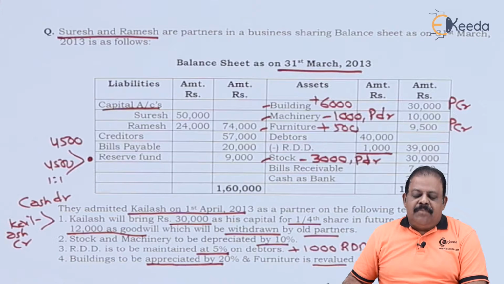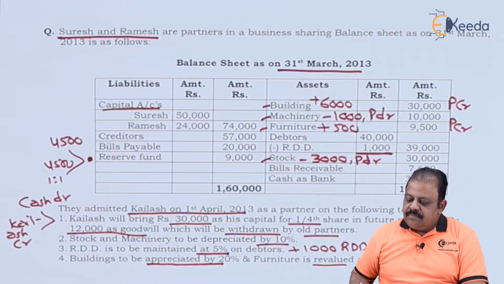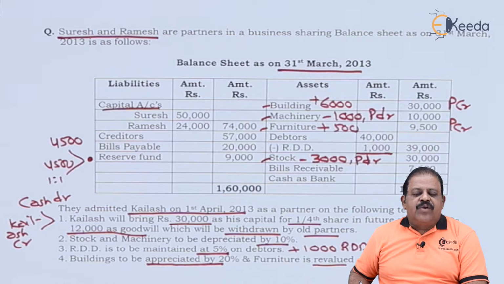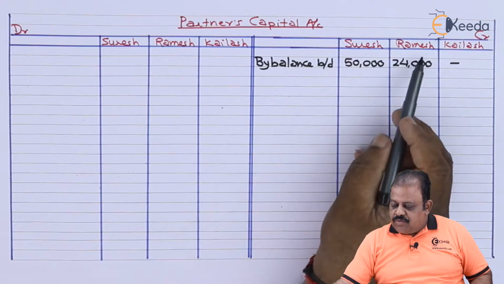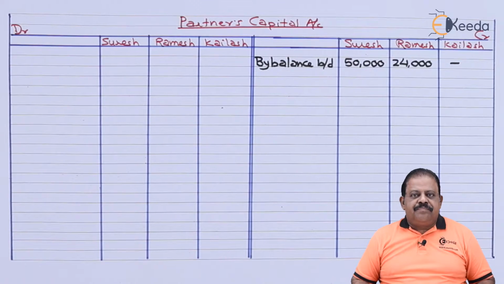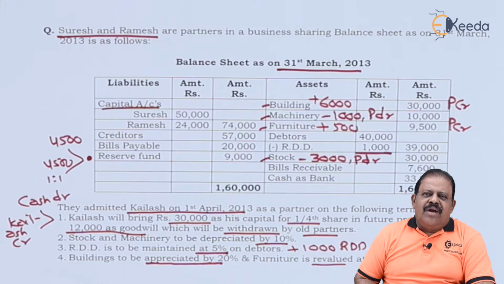Let us start with liability side. Capital account of Suresh Ramesh. It will be credited to their respective capital accounts. Partners capital account credit. Suresh 50,000, Ramesh 24,000. Creditors 57,000. There is no adjustment on creditors. So this can be directly recorded in balance sheet on liability side.